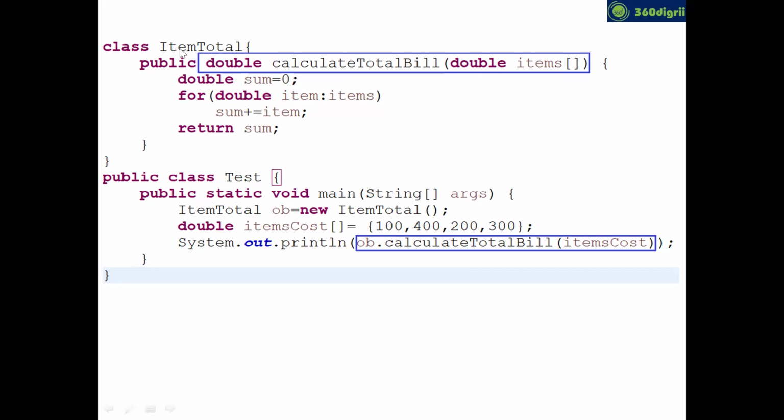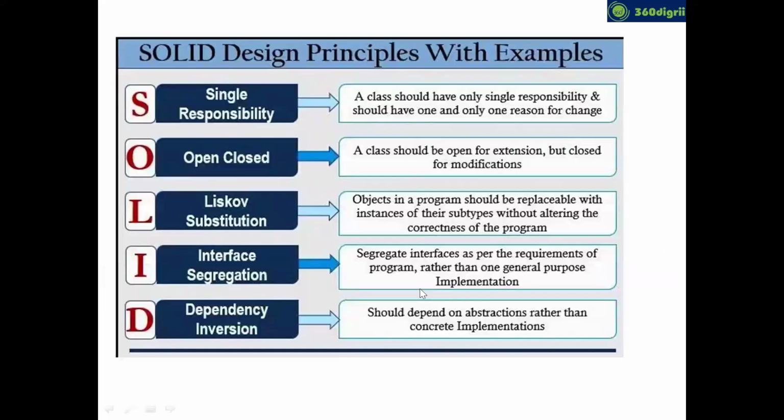Now, can you see? I created a class ItemTotal, and the method name is calculateTotalBill, and it takes the argument as an array of double items. I took sum equal to 0, and with a for-each loop, I iterated each item from the items, added it to the sum, and finally returned the sum. Now, inside the main method, I created an object because it's an instance method, and I created one array, itemCost, which has 4 elements: 100, 400, 200, and 300. You know the sum is 1000, correct? Now, if you call the method on the object, definitely, buddy, you'll get the sum as 1000.